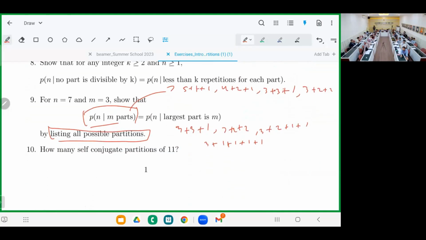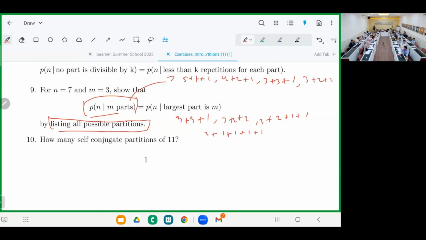Number 10. Okay. Are you sure only 2? Why? Because the question is how many, so you should give the reason. We can check first the greatest part. So you mentioned two. What are they? 11 and 1, 11. 7 plus 3 plus 1, are you sure? It's not self-conjugate. Oh, yeah.